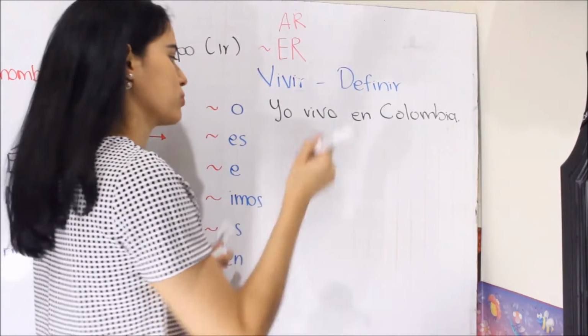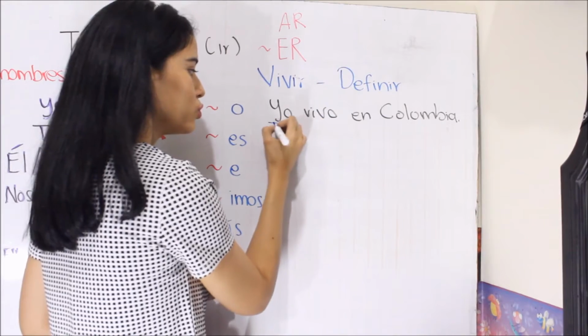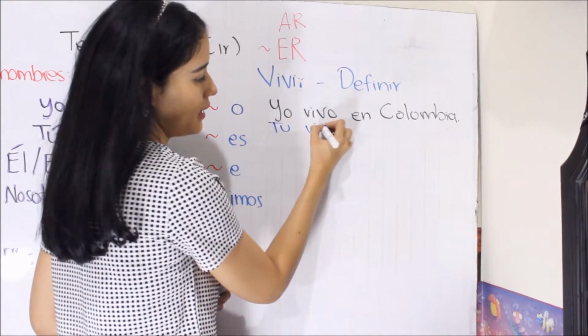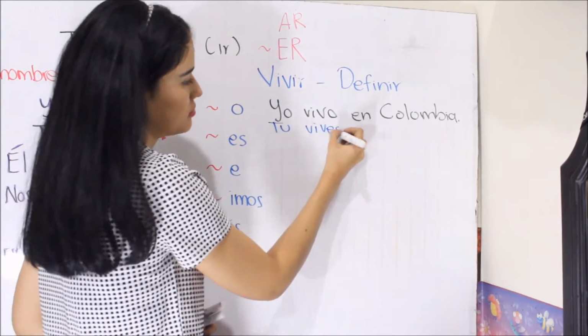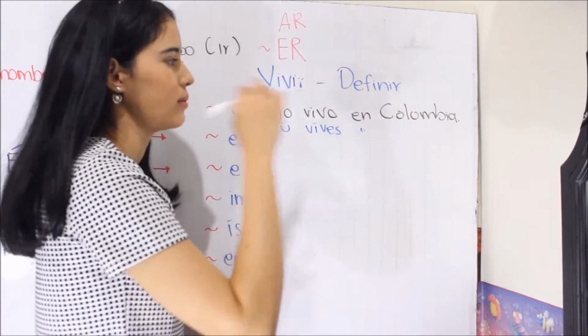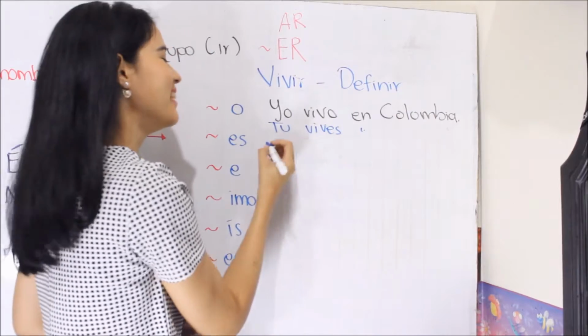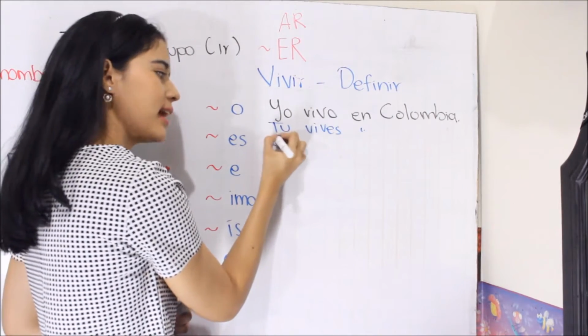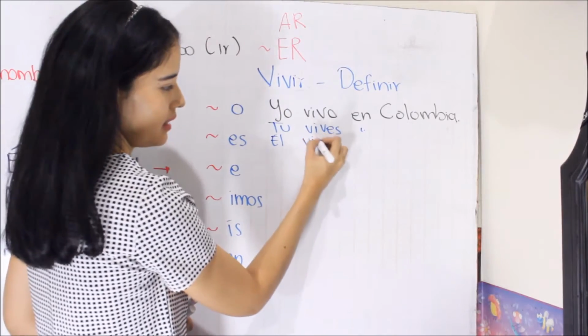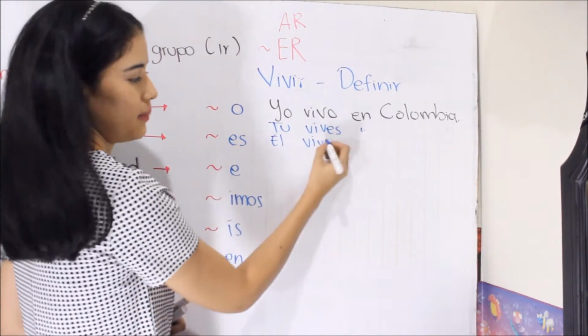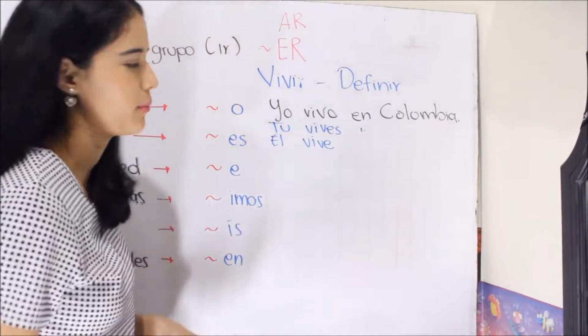With tú. Tú vives en, I don't know, in Cameroon. Él, ella, ustedes: él vive, I don't know where.